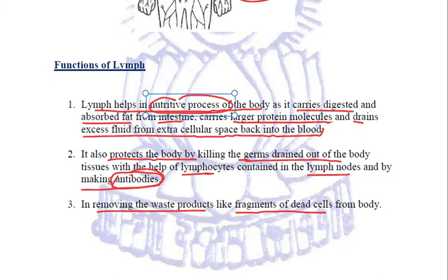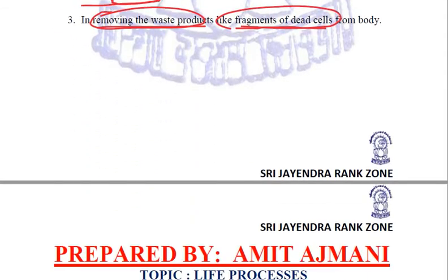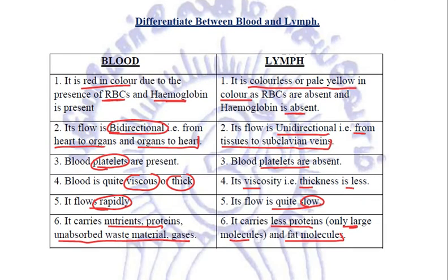Protection by making antibodies and fighting germs with the help of lymphocytes, and removal of waste products like fragments of dead cells. Last but not the least, we discussed the differences between blood and lymph. So this is all about our transportation in humans, both the systems, that is the circulatory system, which is also called the blood circulatory system, and the lymphatic system.